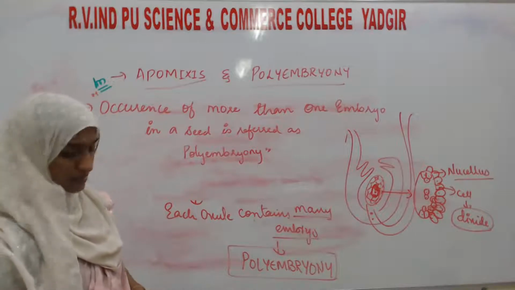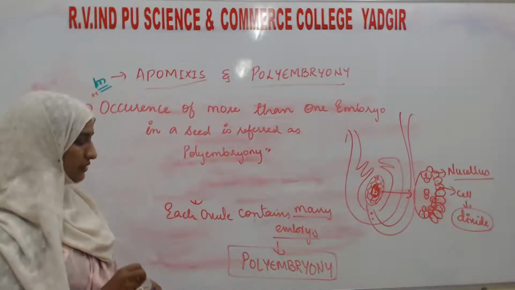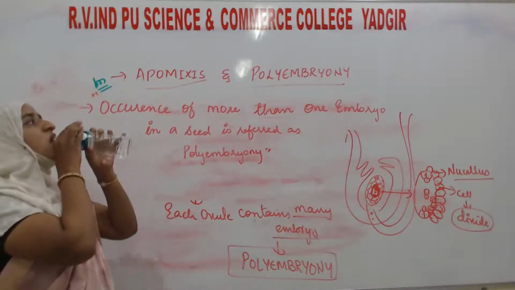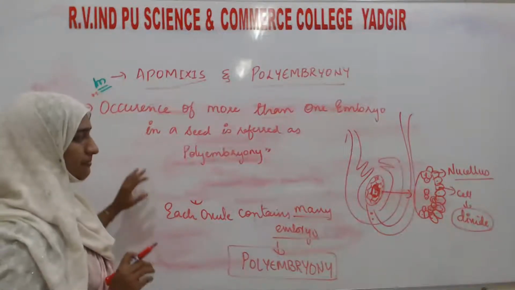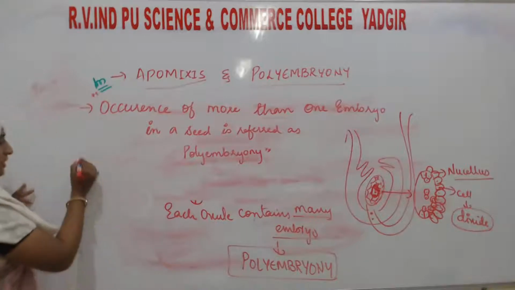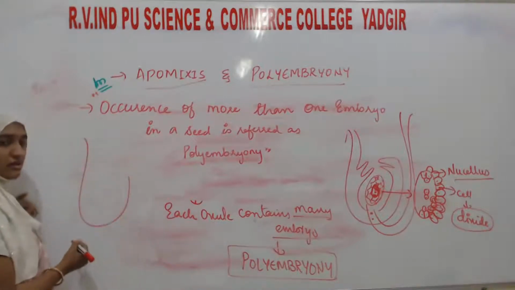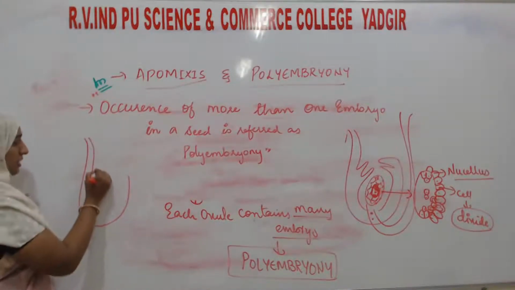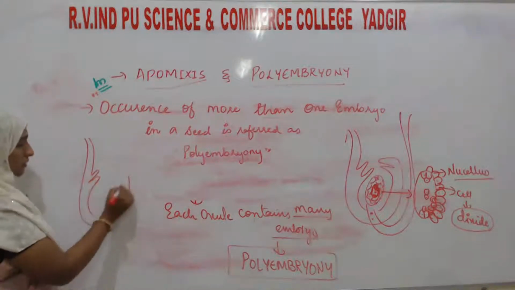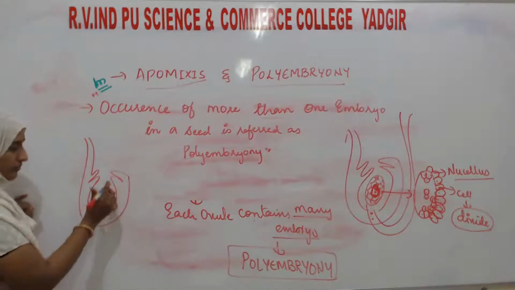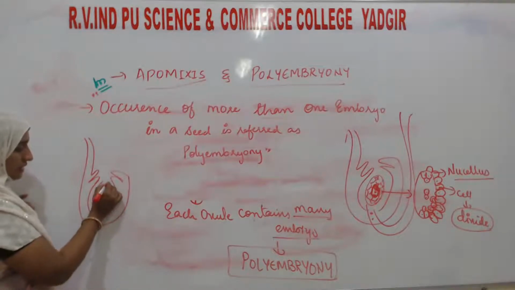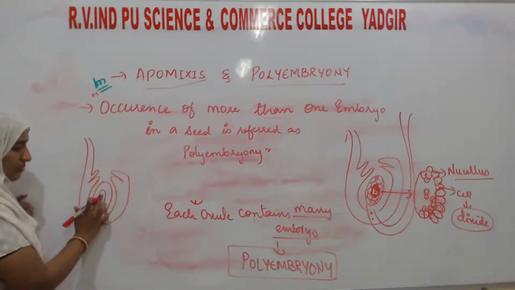Okay, here you see, once again I will tell you. In a normal condition, this is the ovule. In this ovule there will be 2 integuments, and in the center there will be the embryo sac.